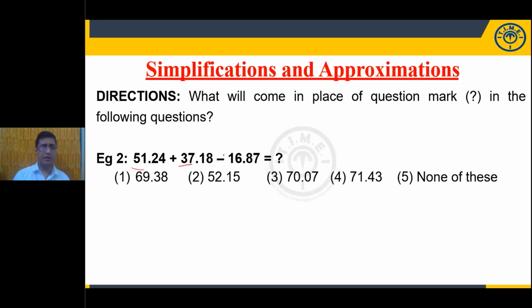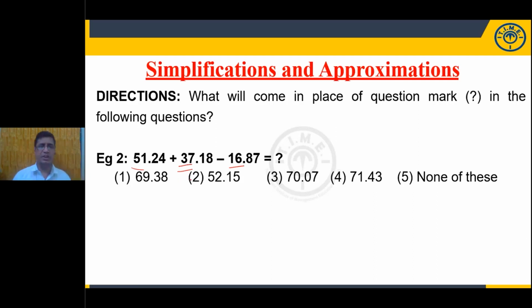37, 51 and 16. When you subtract 16 from 51, orally, just write, 51 minus 16. How much is it? 35. 35 plus 37, 72. That means the sum of the integer part. Decimal part I will do later.